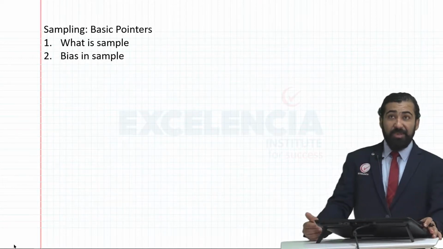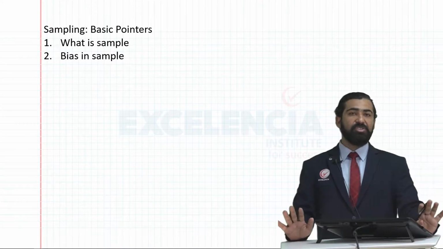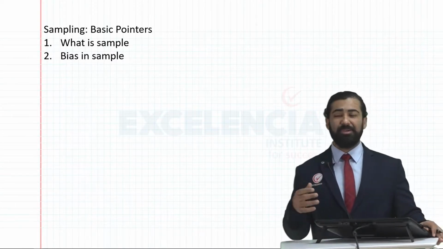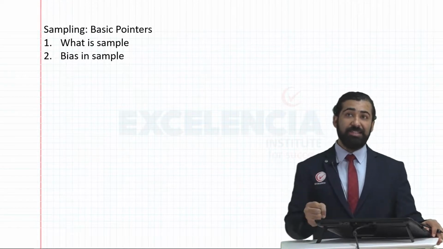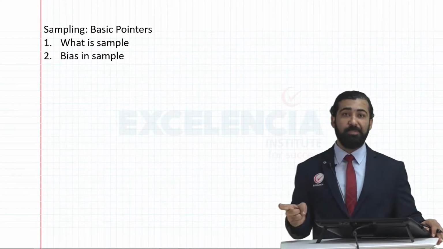Then you studied sampling. In sampling, again, nothing too deep. You should just know what a sample is. A sample is nothing but when we are unable to study the entire population, we just study a part of the population. In sampling, you should know what bias in a sample is.